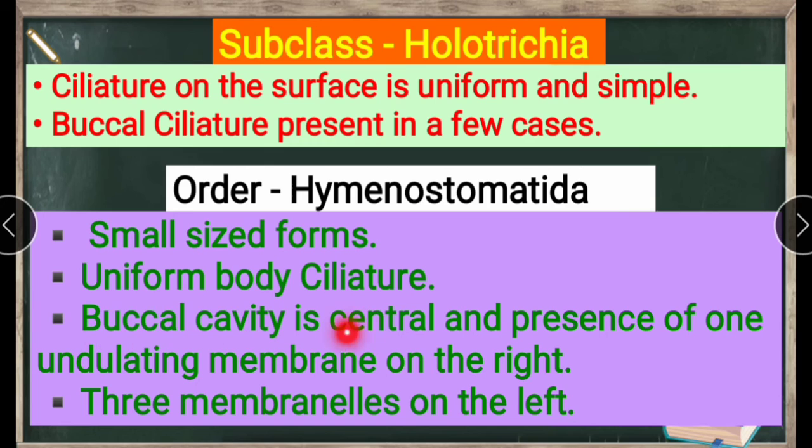See here, the buccal cavity is in the center, and we see the undulating membrane on the right side. Next, three membranelles on the left. We see three membranelles on the left side.